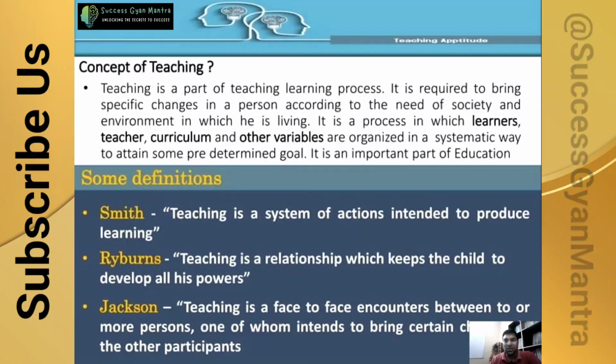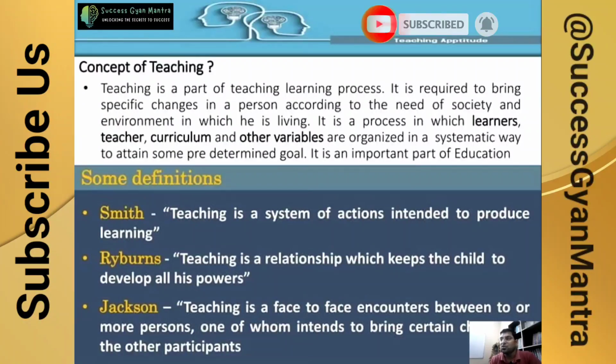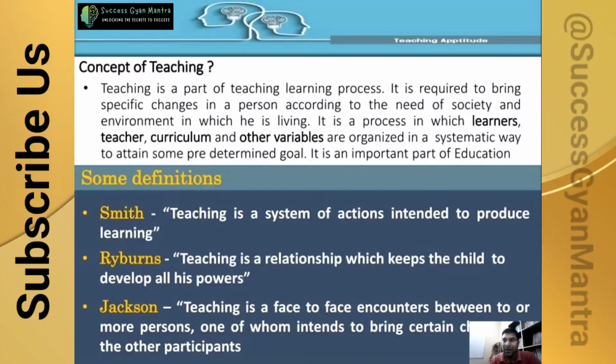Second, you can see the concept of teaching. Teaching is a part of the teaching-learning process, where a teacher will teach and a student will learn. It is required to bring specific changes in a person according to the need of the society and the environment in which he is living. So what is the requirement of the society? What is the requirement of the environment? According to the environment and society, we provide knowledge to the student.